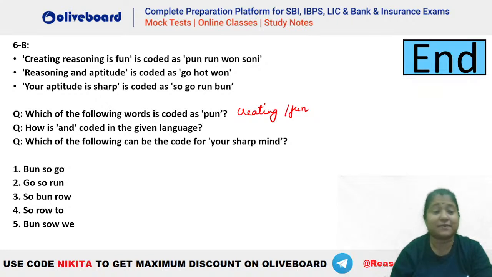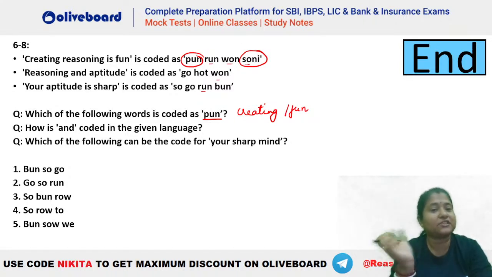Chalo, so the time's up, guys. Let's see what should be the answer. Now, which of the following words is coded as pun? Where do we see pun? You can see pun is there in the first one and it's not there in second and third. Now, if you check, run is here, one is here, Sony is here. Sony has not been used anywhere else. That means there are two such codes which are not used anywhere else, so there will be two exclusive words also.